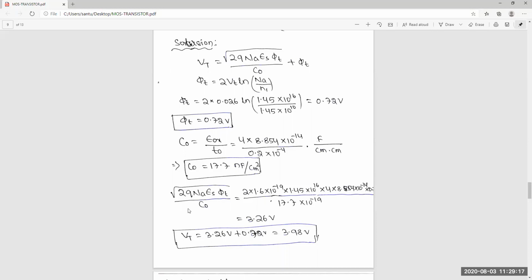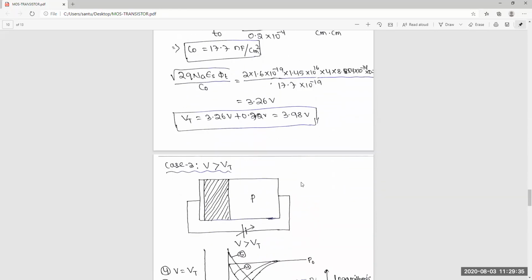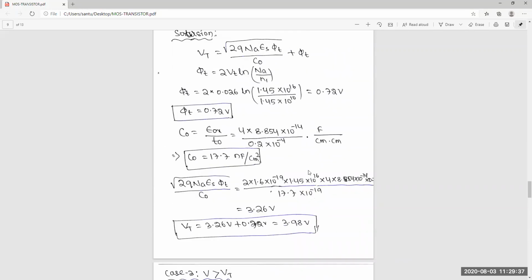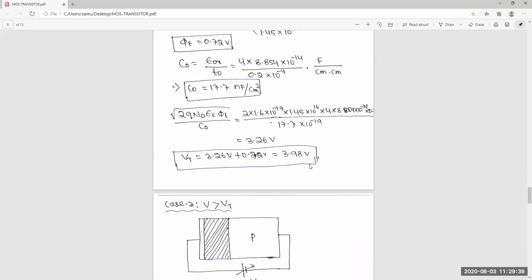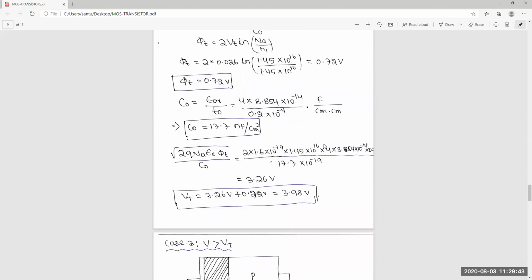Either you can play with C0 by changing the thickness, and also you can play with Na. If you increase, this part will increase. If you decrease, this part will decrease. In this way you can undo this.